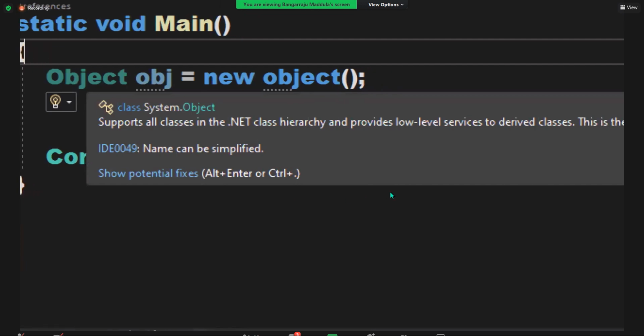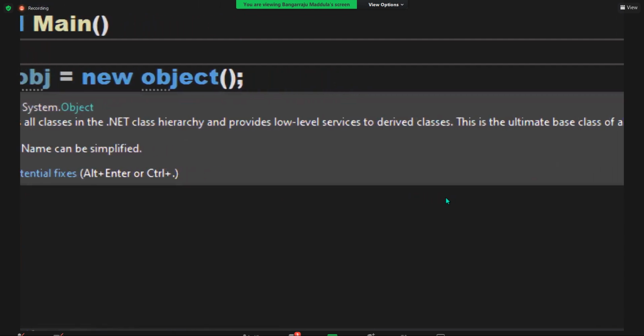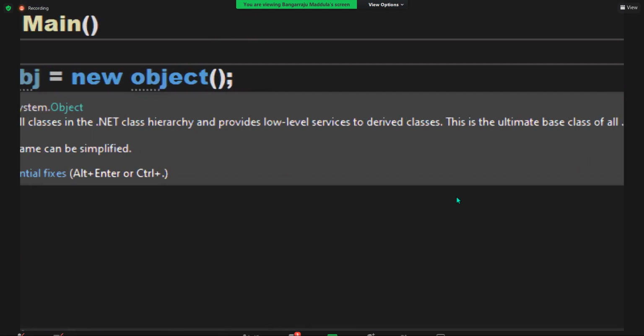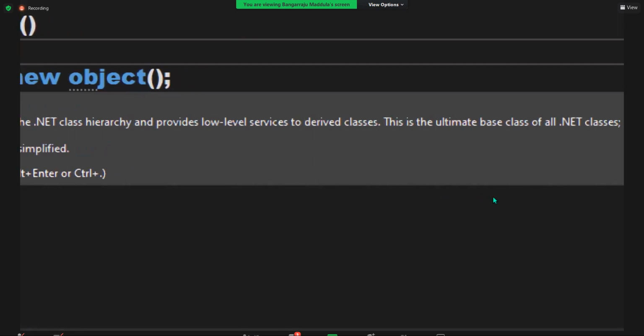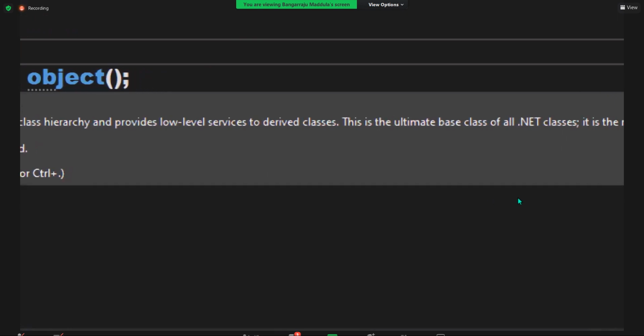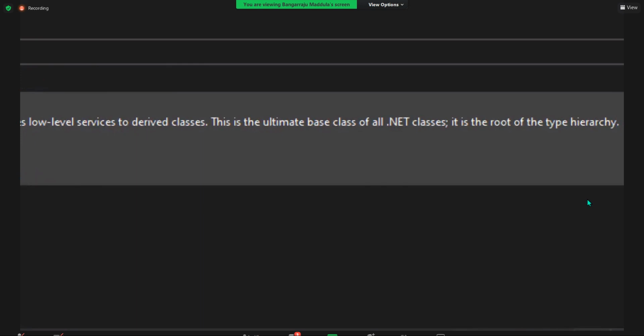Now, next. This is the ultimate base class. You remember parent class, super class, base class, all three are the same. This is the ultimate base class of all .NET classes. It is the root of all .NET classes. That is the root, guys. The topmost thing is object. Under that only, everything will be present.